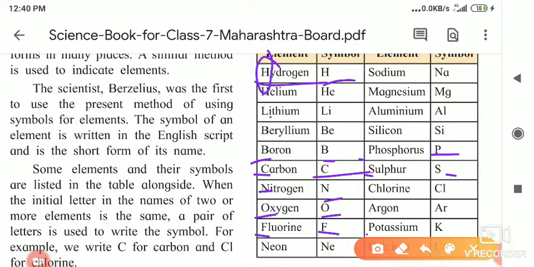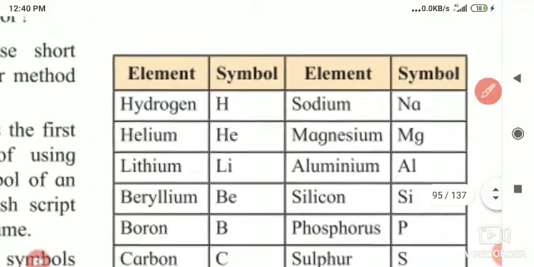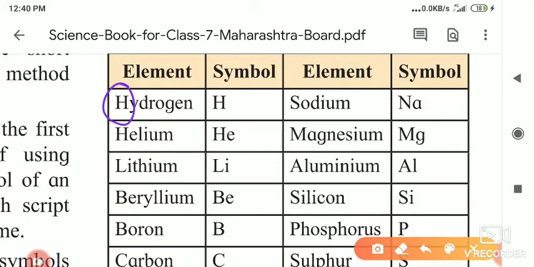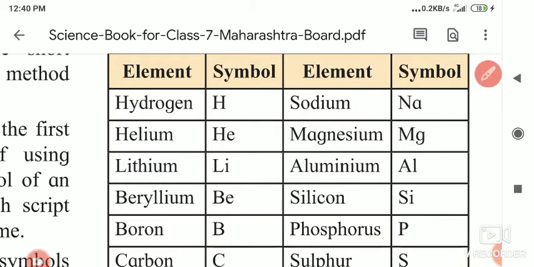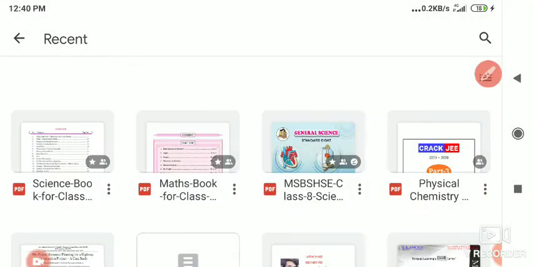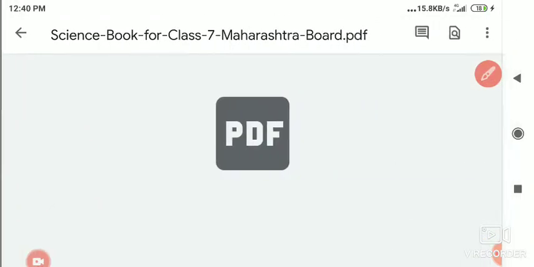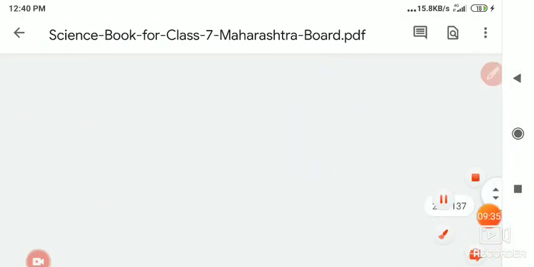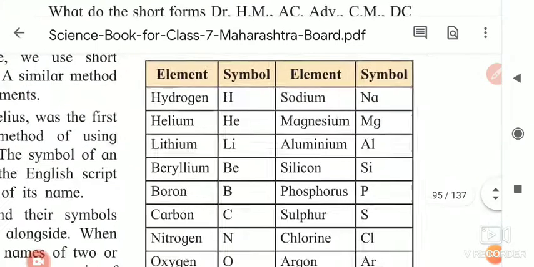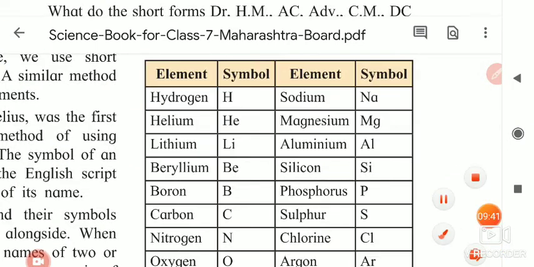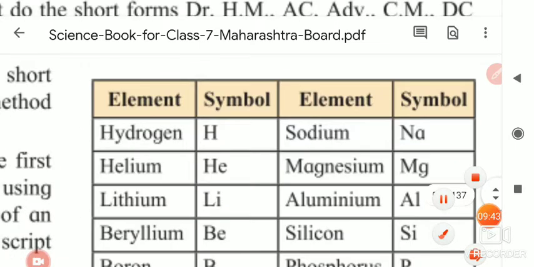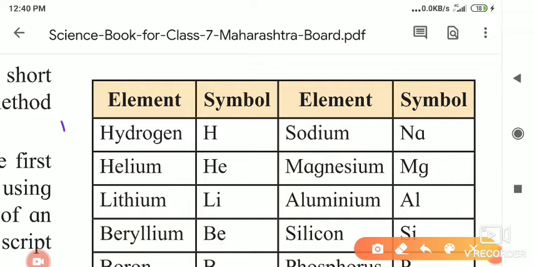But if I decide to give the first letter of the spelling as the symbol, is it possible for helium? Hydrogen's spelling starts with H and helium also starts with H. If I write H for hydrogen and H for helium, it is difficult to understand which element is meant.